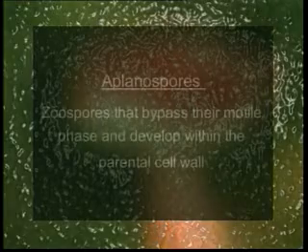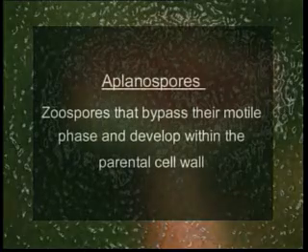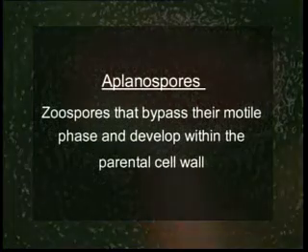In some cases, the zoospores bypass their motile phase and start their development within the parental cell wall and are called as aplanospores. Such aplanospores that thicken their walls are known as hypnospores.